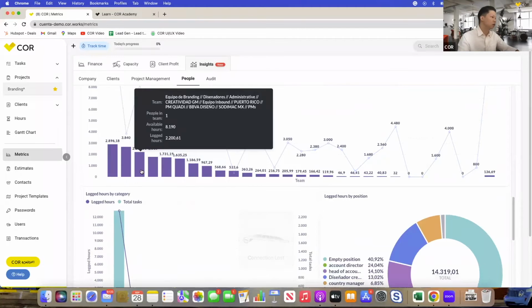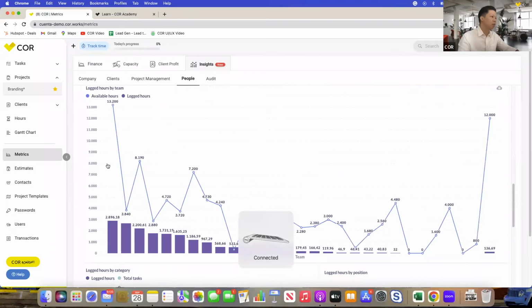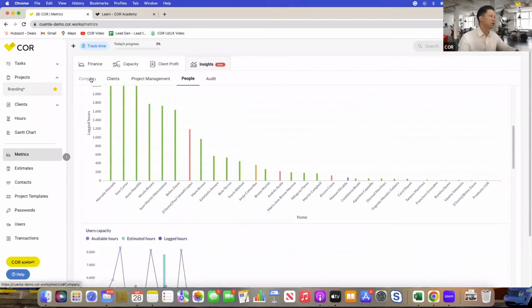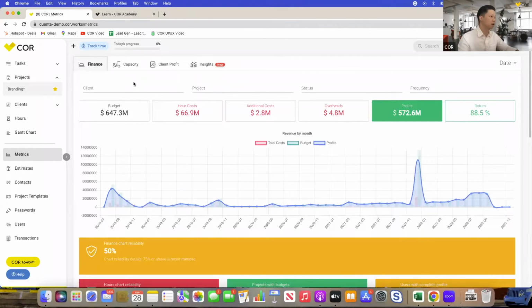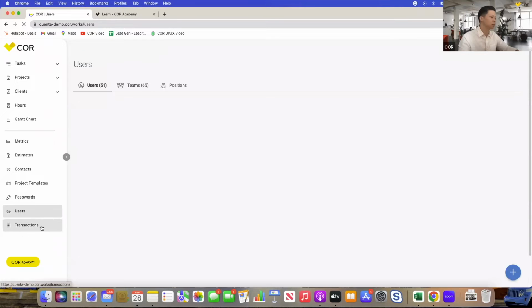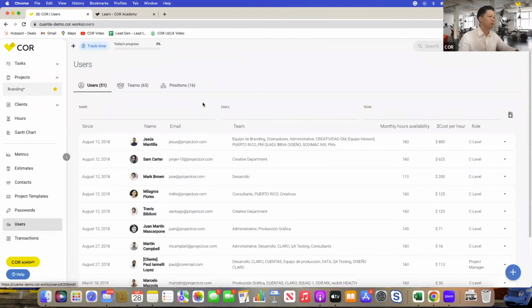Okay, so the other part that I'd like to show you that's still related to this metrics part is basically where do you get all these hourly cost numbers from, right? If people come with rates, how do we set that up? If you jump to the users tab right here, awesome.